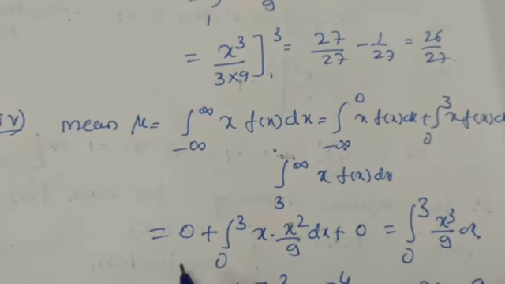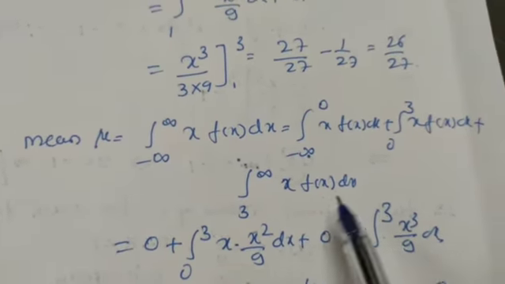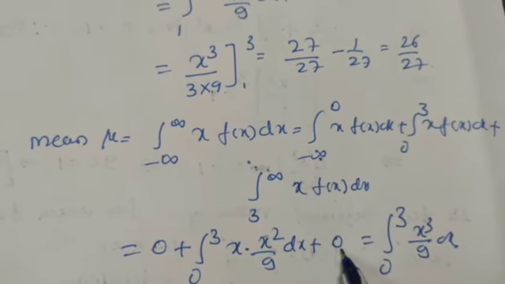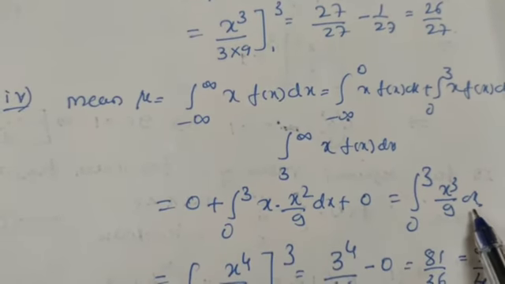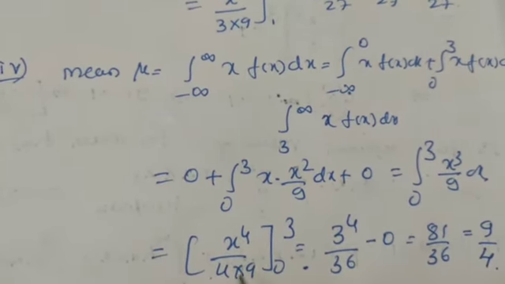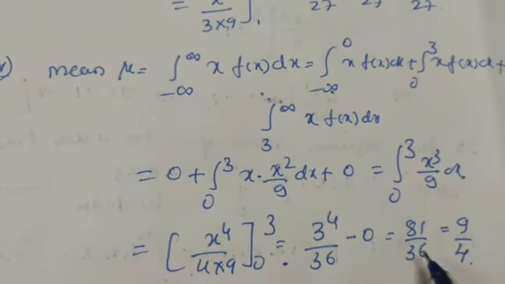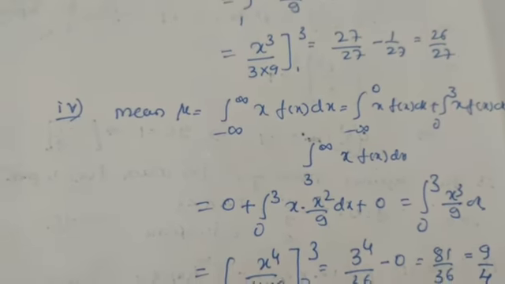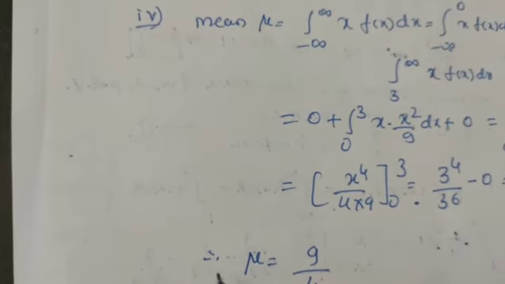Now again in this interval f of x is 0, and in the interval 0 to 3, f of x is x square by 9 dx, plus again 3 to infinity f of x is 0. So it becomes x cube divided by 9 dx. Integrate this, you will get x raised to 4 divided by 4 into 9, between the limits 0 and 3. Substitute the limits and simplify, you will get 81 by 36. So after simplification you will get 9 by 4. Therefore mean or mu is equal to 9 by 4.